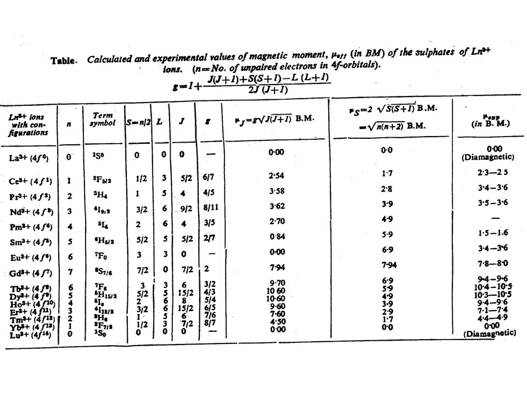In the second last and third last columns, two formulas are given. The second last column is for the spin-only contribution. For gadolinium, the value from the full formula and from the spin-only formula are exactly equal to each other.